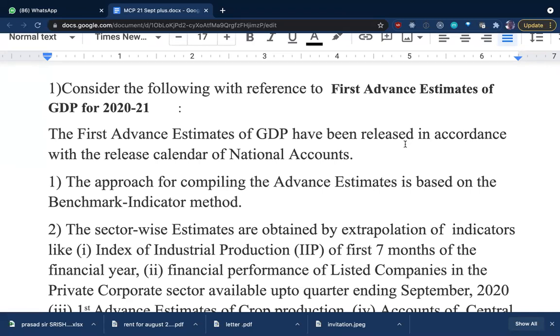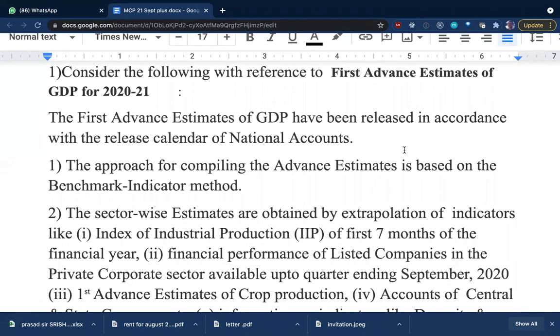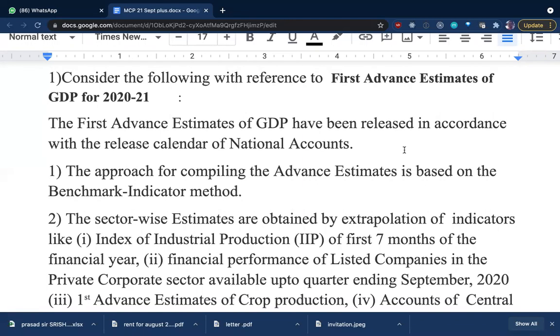So let's go through them, at least 5 questions we will do. Then I will send you the recordings of the remaining questions also, or in the next coming classes we will be discussing them. Now the first question is about the first advance estimates of GDP.